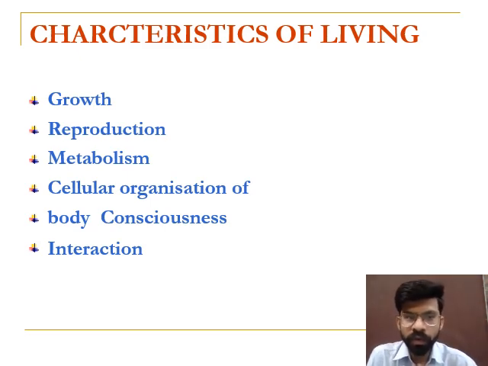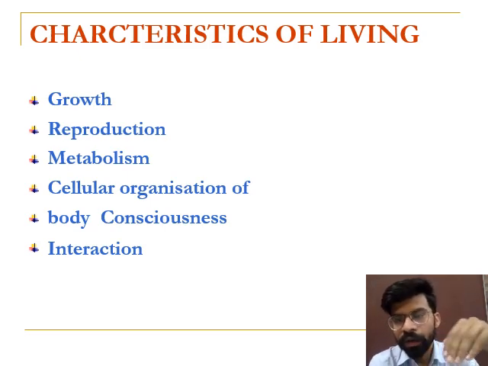Fourth point, cellular organization. Cellular organization means the living organism should be made up of cells. In plants, cells are present. In animals, cells are present. Next point, body consciousness. Body consciousness means the organism is aware of its surroundings. The various activities felt by the organism should be there. It is known as consciousness. Consciousness means self-awareness.